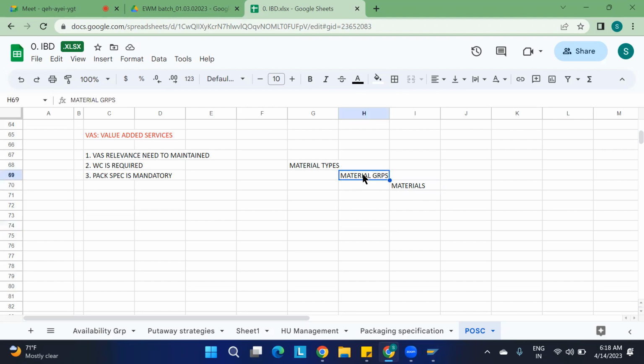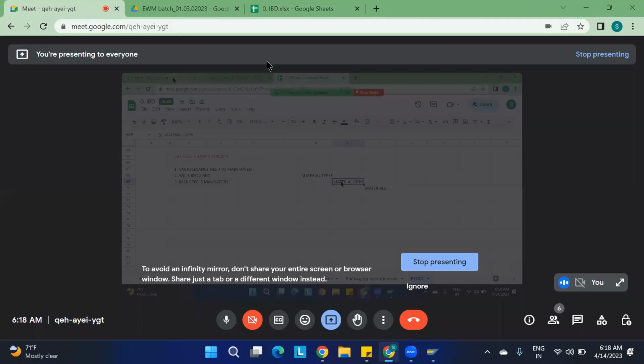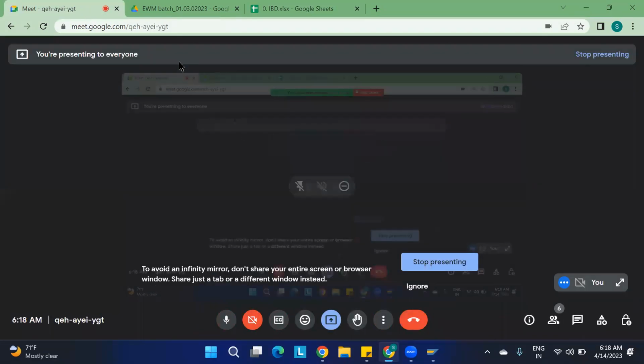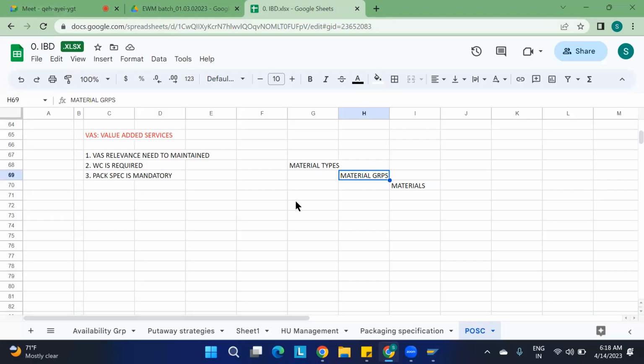If you are taking mechanical, you may consider the engine, valves, or some piston. If you are taking electrical, switches will come under it. It is about your perception: however the business takes the groups, and under that however the business takes the products or the materials. Like that we'll have the products, and we maintain it over here.